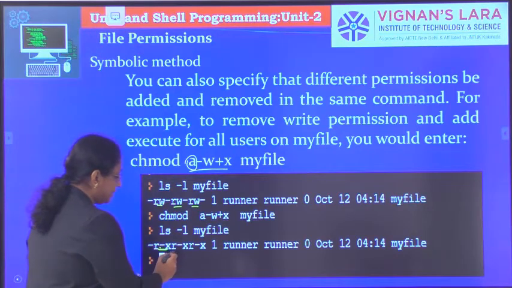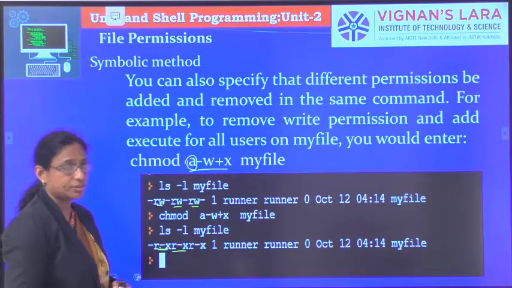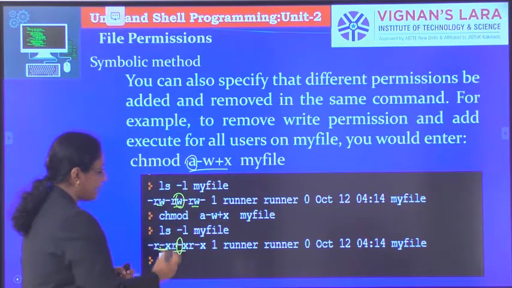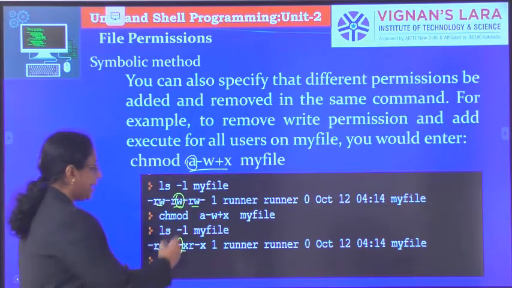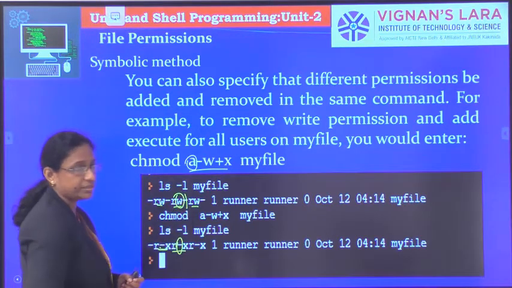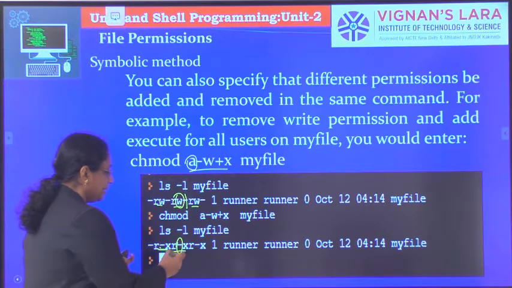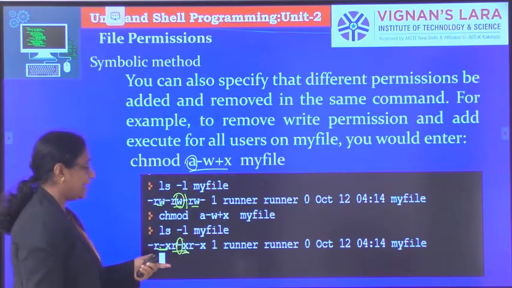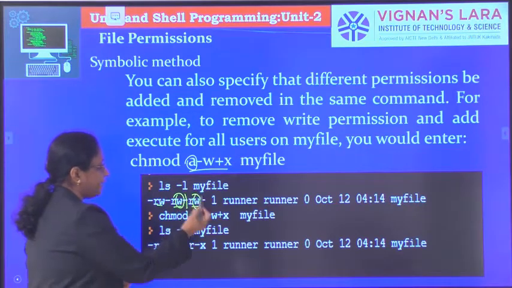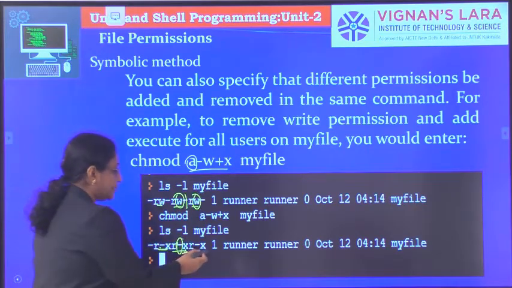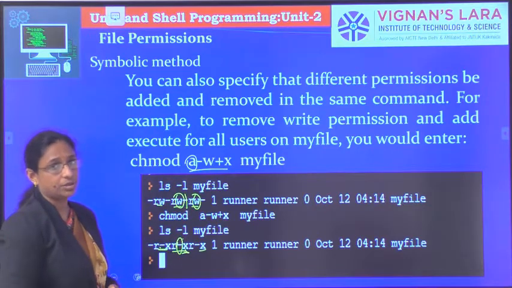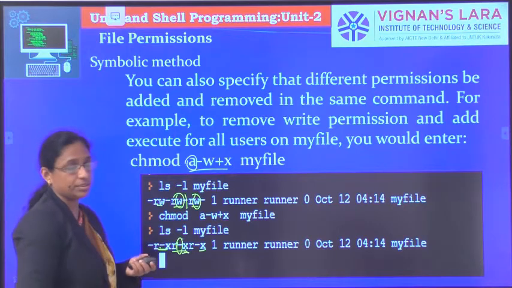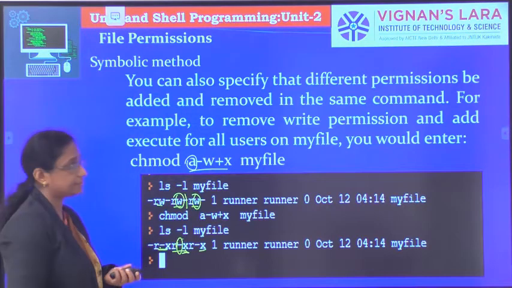Similarly for the group, the write permission is removed, and the execute permission, which previously was not there, is now added. Similarly for others, write permission is removed and execute permission is added. In that way, in a single command you can add and remove permissions.